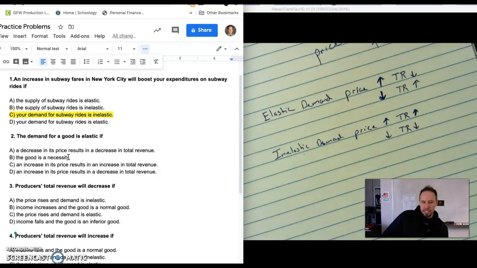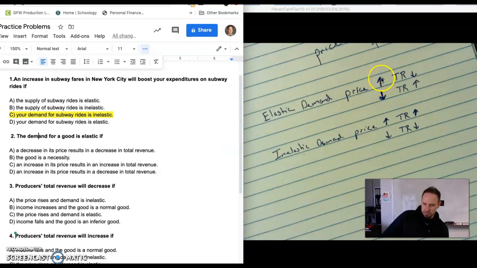That was very inelastic demand because of how much of a necessity it was. Usually goods like milk and gasoline are things that no matter the price, we typically buy relatively the same amount week to week. So if the good is a necessity, it's likely going to be inelastic, so that one's not going to work.